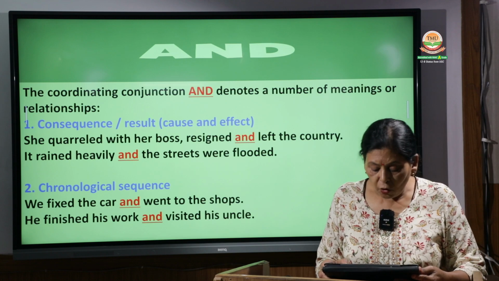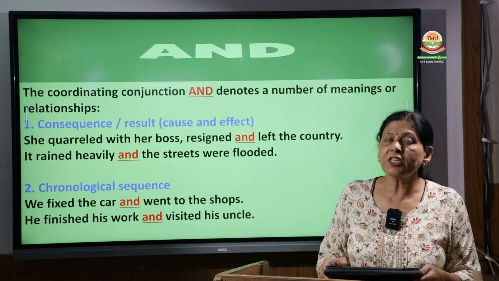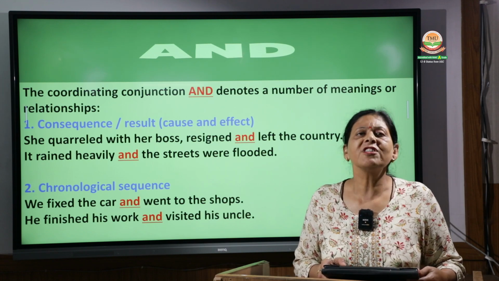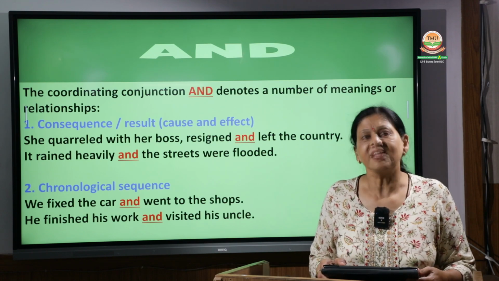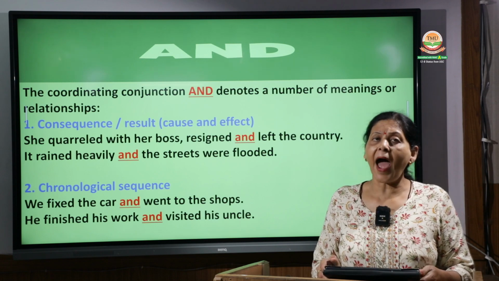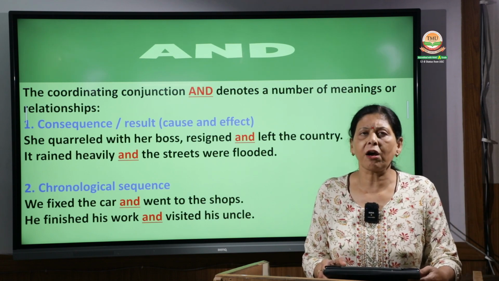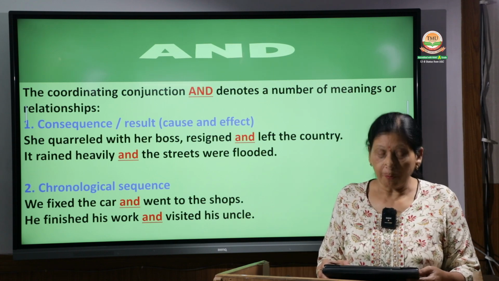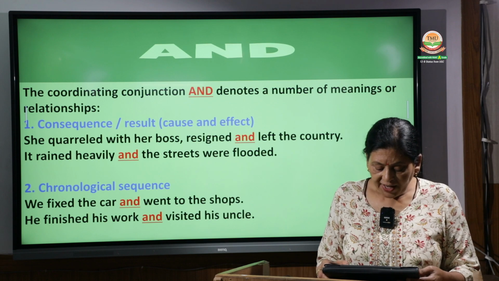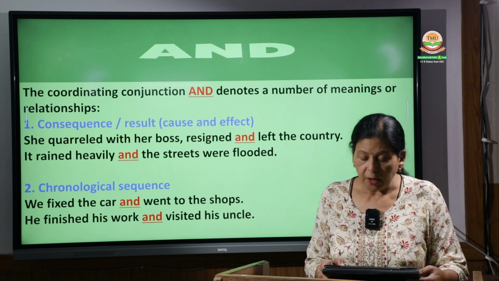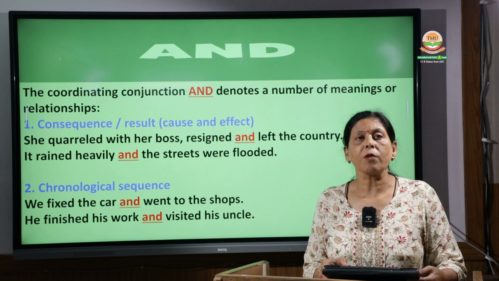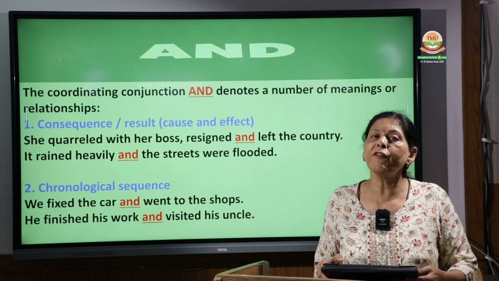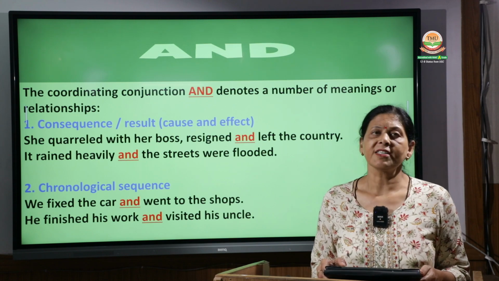Now the second is chronological sequence. What is chronological sequence? One action takes place first and is followed by a second action. We arrange the actions in the order in which they have occurred. So: we fixed the car and went to the shops. Obviously we fixed the car first and then went to the shops. It's not that we went to the shops first and then fixed the car.